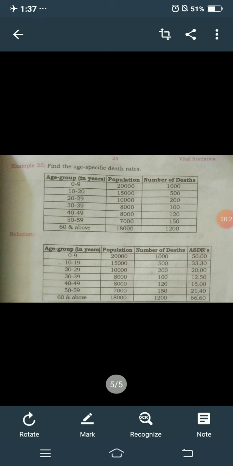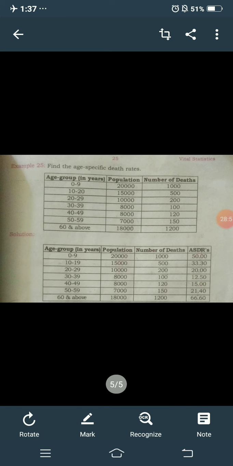Write it neatly. For age group 0 to 9 the population is 20,000 and the number of deaths is 1000. Take the formula: 1000 by 20,000 into 1000, you get 50.00. For the age group 10 to 19 the number of deaths is 500 and the population is 15,000. 500 by 15,000 into 1000, you get 33.30.